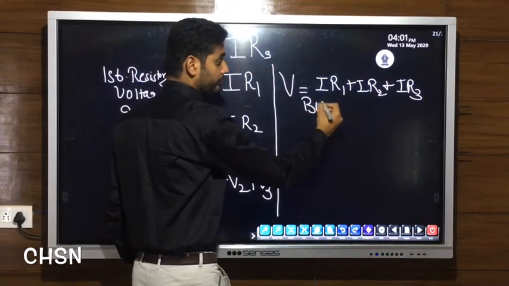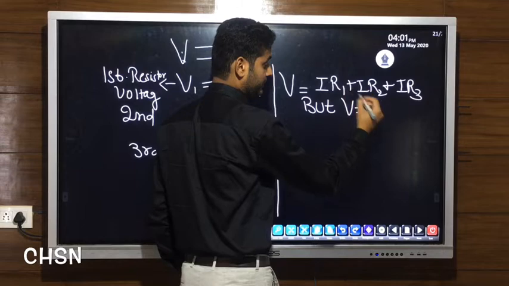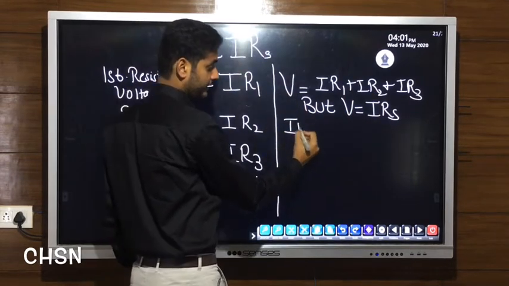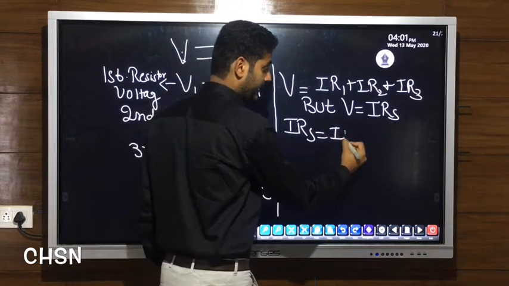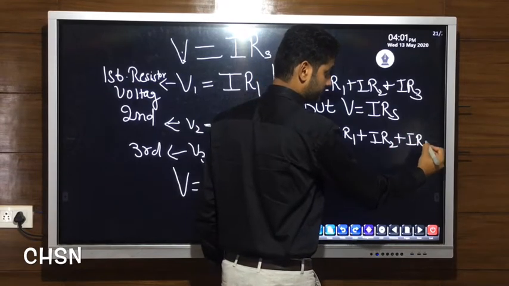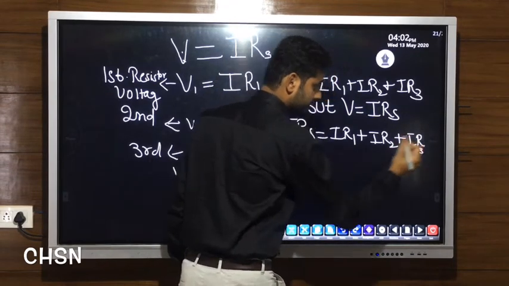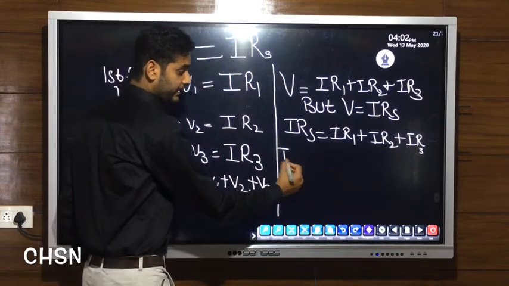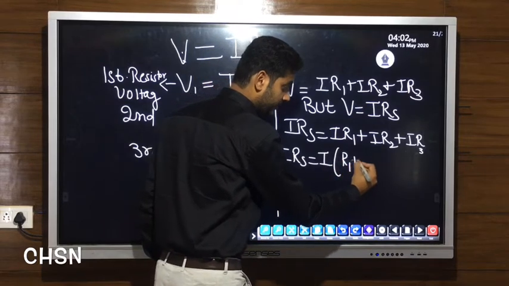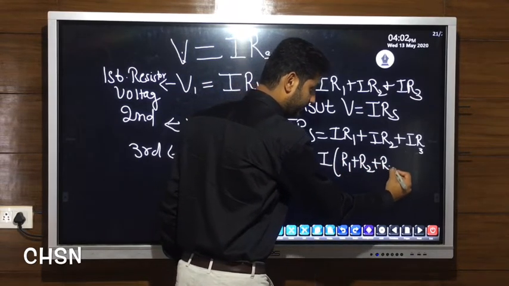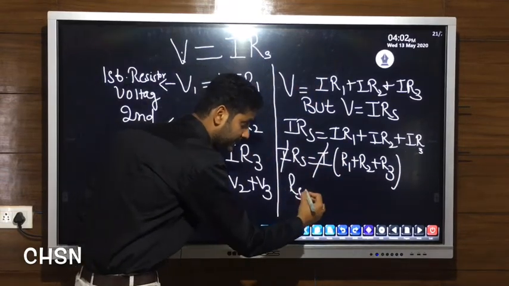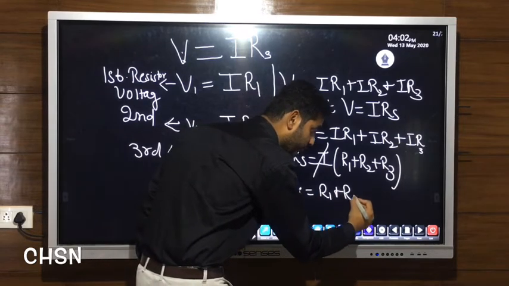But this V, total voltage, is equal to IRS. So instead of V, we will write IRS, and this is equal to IR1 plus IR2 plus IR3. We can write it as IRS is equal to, I is common here, I times R1 plus R2 plus R3. This I and this I cancel, becomes RS is equal to R1 plus R2 plus R3.